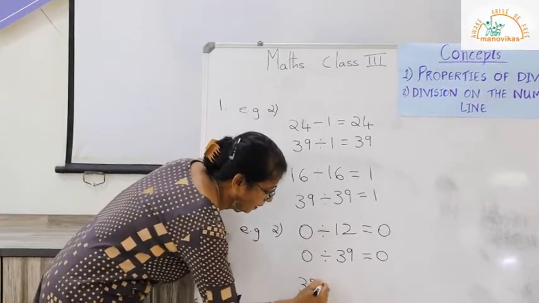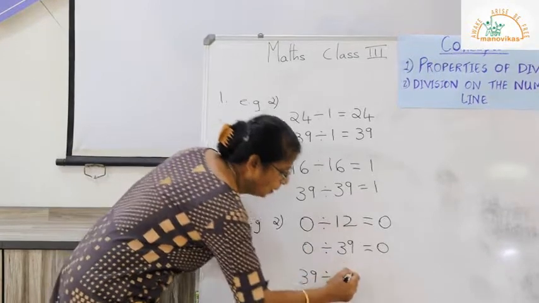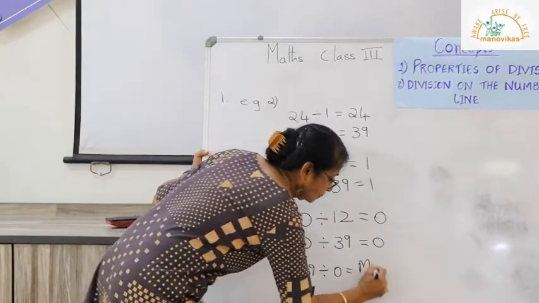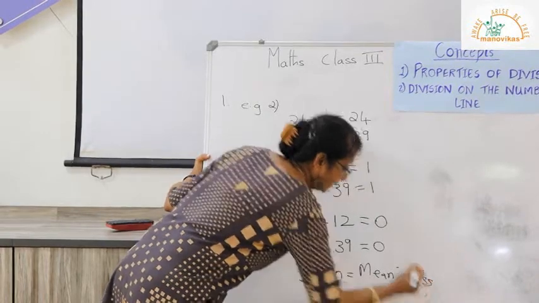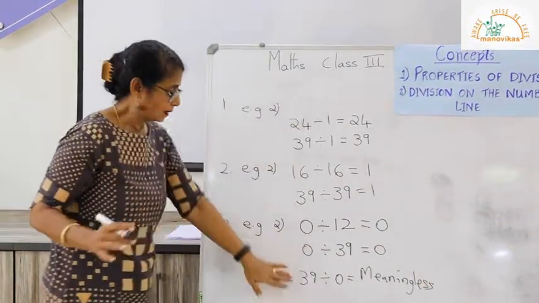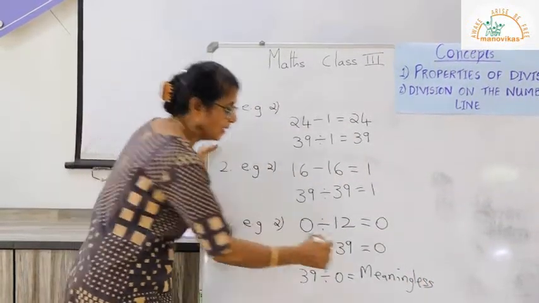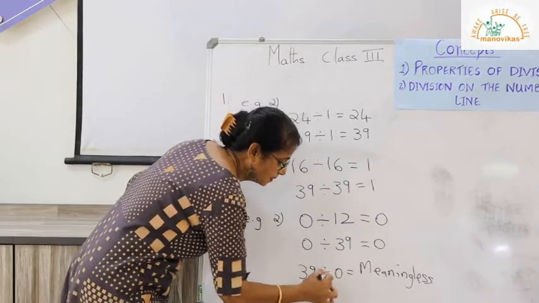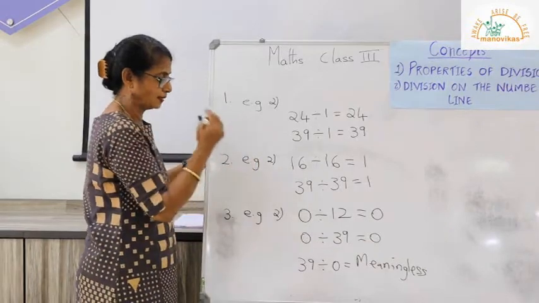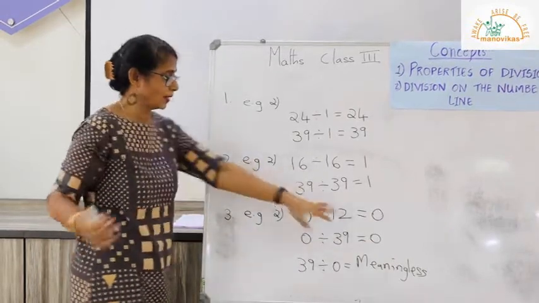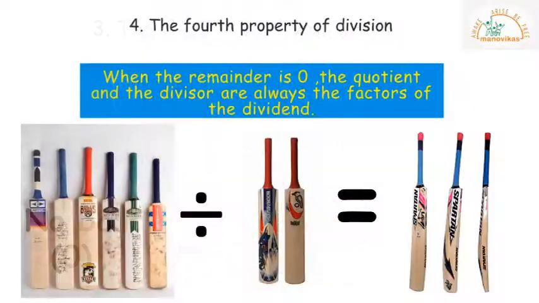A number divided by 0 is meaningless. What does it mean? It has no meaning. You cannot do this division. This division is wrong. It's only that you divide 0 by a number and you get a quotient 0.